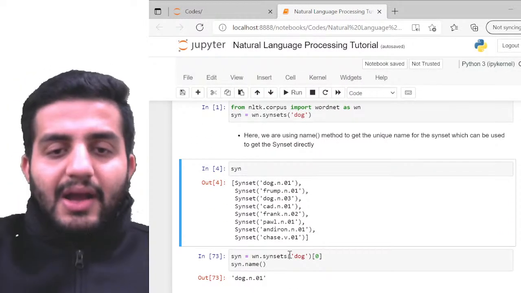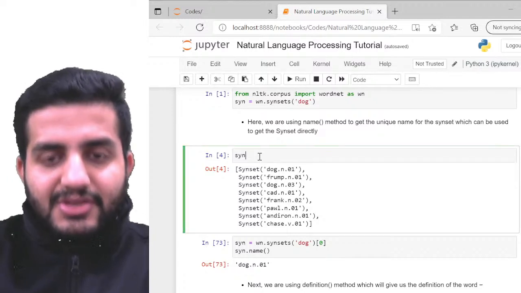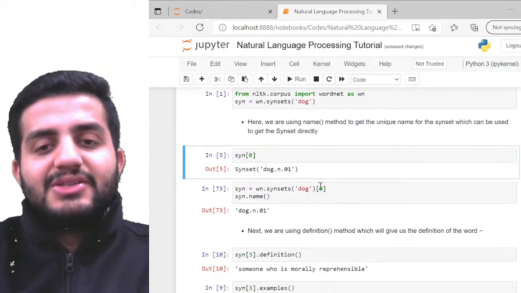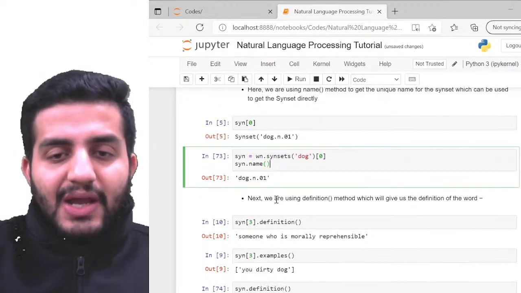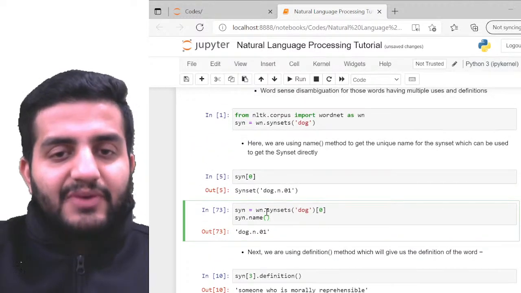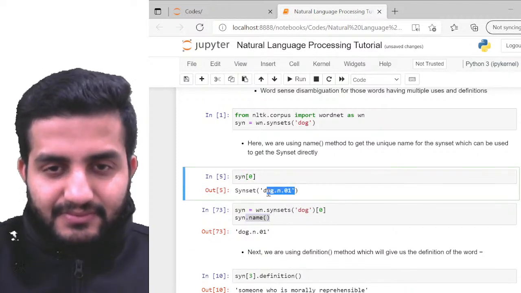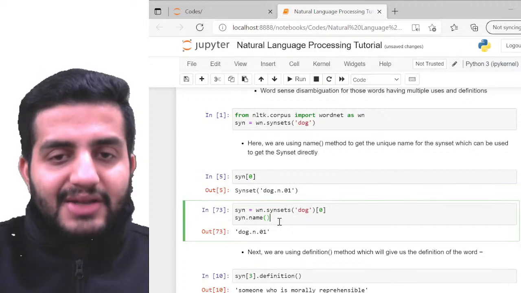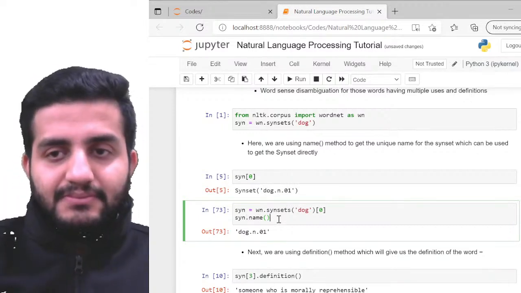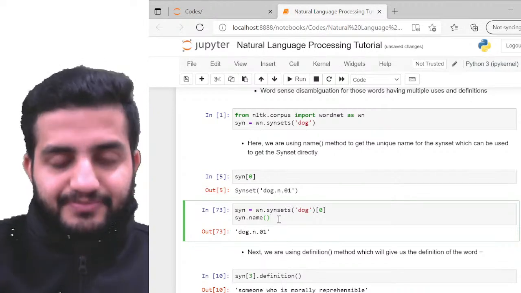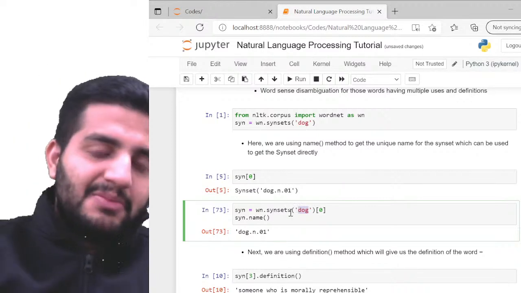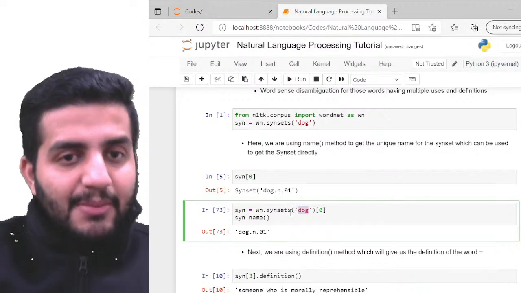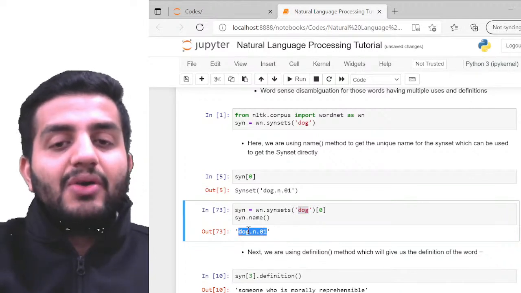So now, okay, so for example, just look at this for 0 now. Okay, so this is my synset 0. This is what I'm calling it here. So I have the first function available here, the name. Okay, so I have multiple functions available for synsets. The first function is name, right? So the name of the synset is basically this, dog.n.01, right? This is the name of my group, the group of words. So dog is my word. For this I'm finding the similar sets, and there are multiple similar sets for this, and the name of my first similar set is dog.n.01.